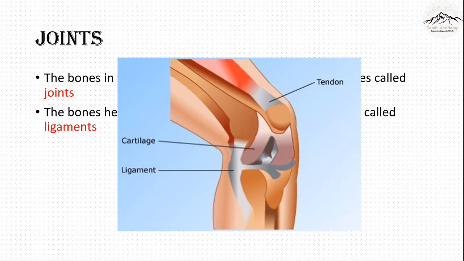So here this is a joint, this is our knee, and the bones are held together here at the joint by ligaments. You can see this is the joint and these bones are held together by this ligament.